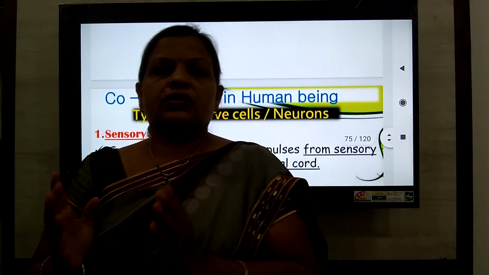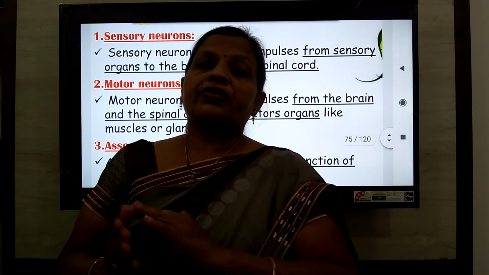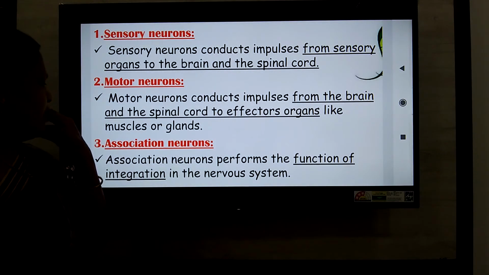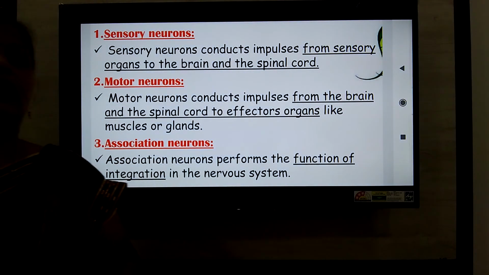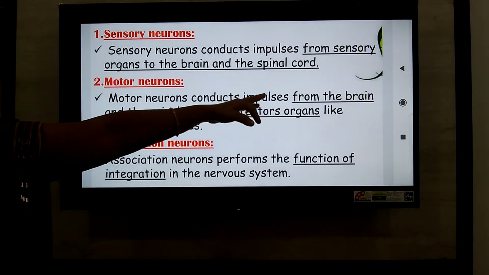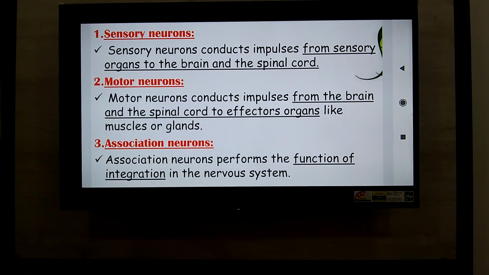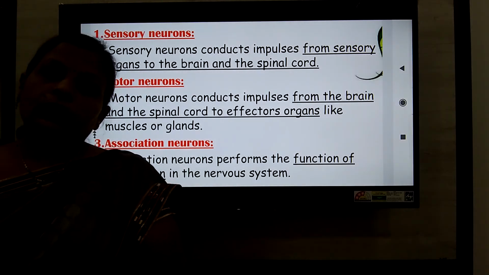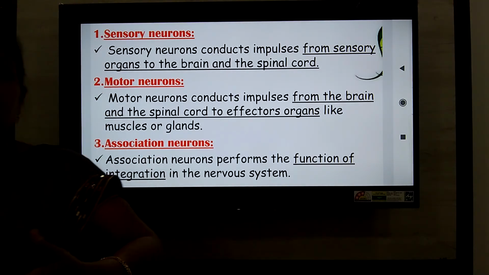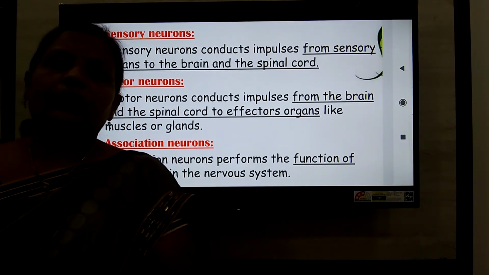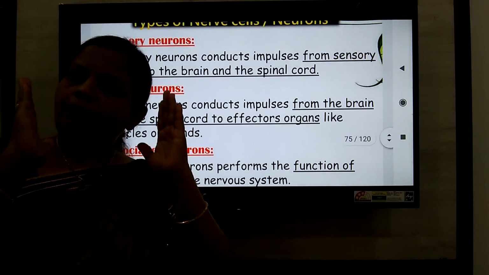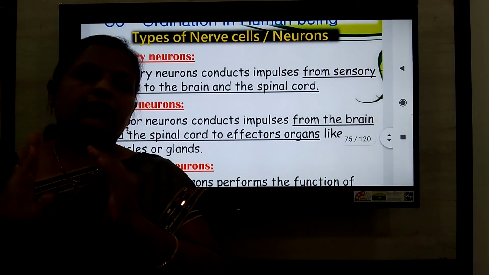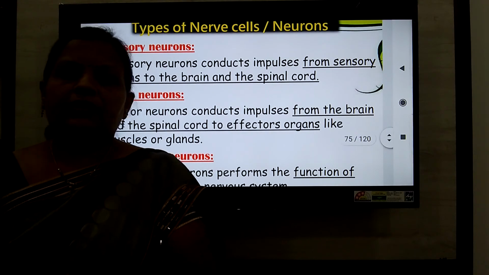What are association neurons? Association neurons are the neurons which perform the integrative function, and motor neurons are those neurons which send the impulse from the brain and spinal cord to the effector organs like muscles or glands. In our body, muscles and glands are the two effector organs, and in this way the process of control and coordination occurs. This is the broad outline of how control and coordination take place. Now, what the nervous system is, how it works, and what its parts are, we will discuss in the next video. Thank you.